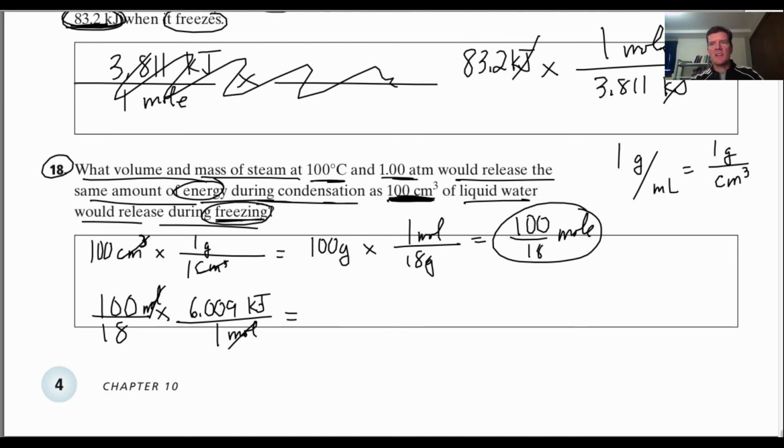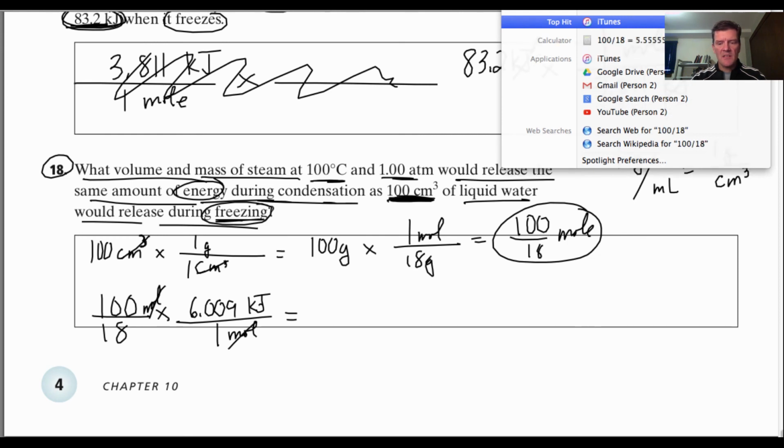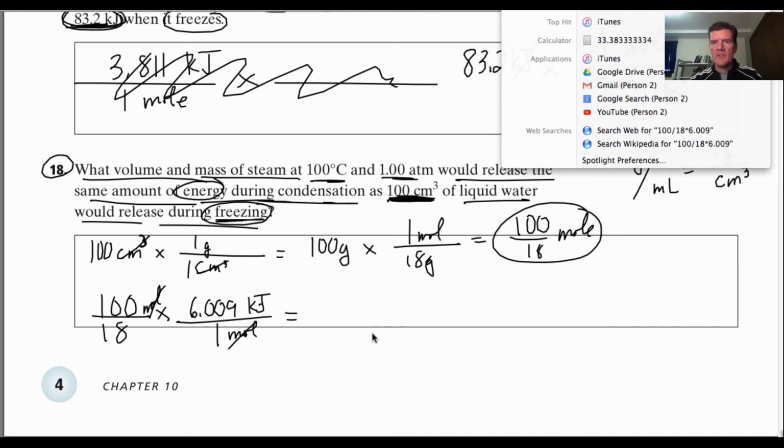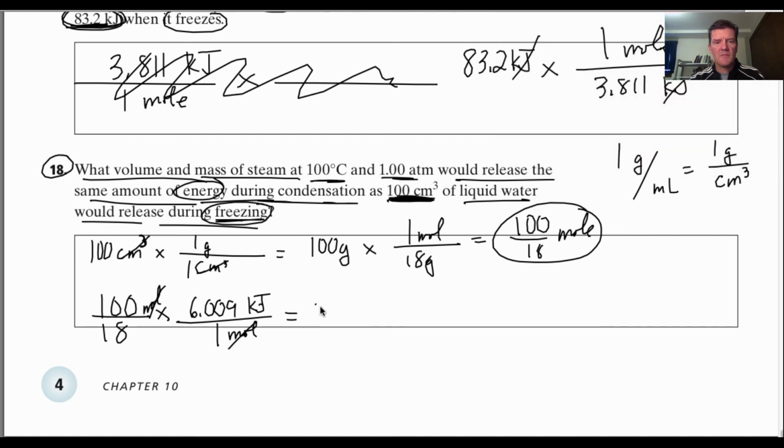So let's just do the calculation and see if we get it right. We've got 100 divided by 18 times 6.009. We get 33.38, about 33.4, and that's kilojoules.